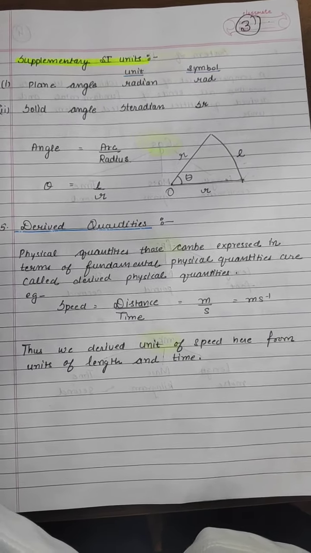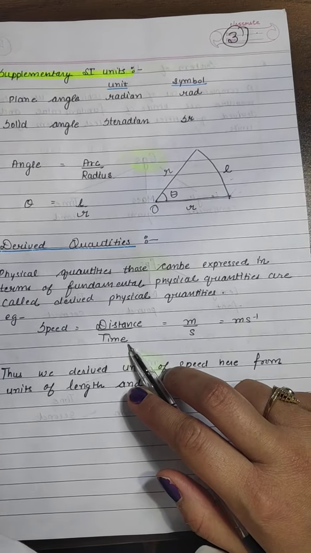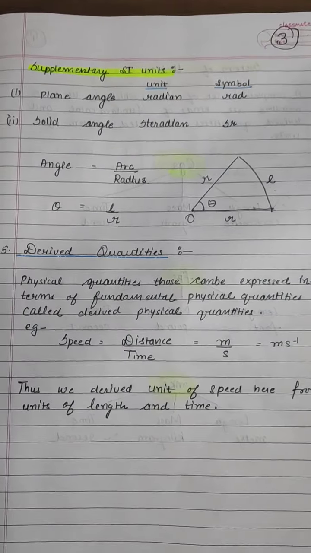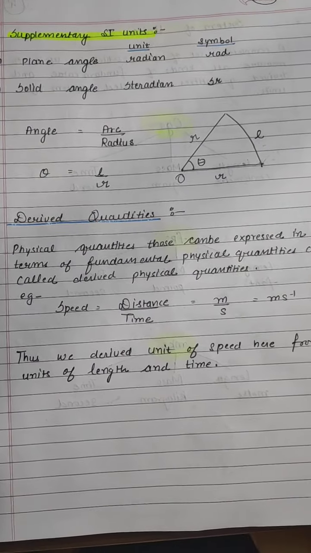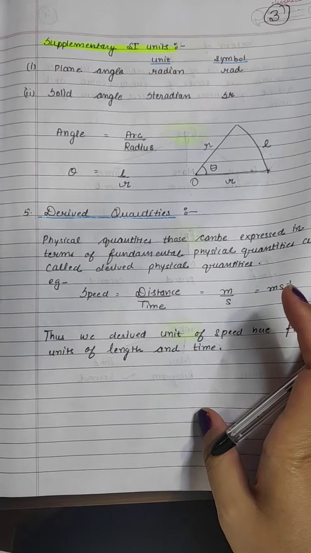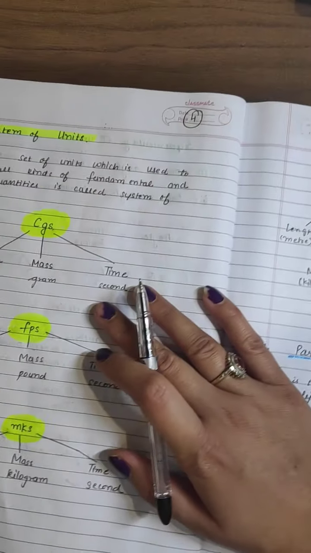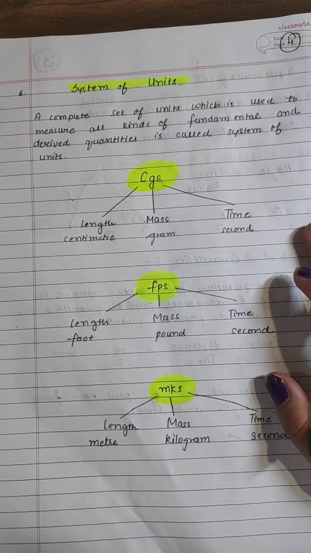So what we have done is we have derived speed from two basic physical quantities, and similarly we have derived the unit of speed from the units of length and time. So this is one example of a derived quantity. Similarly, we can discuss other quantities also.